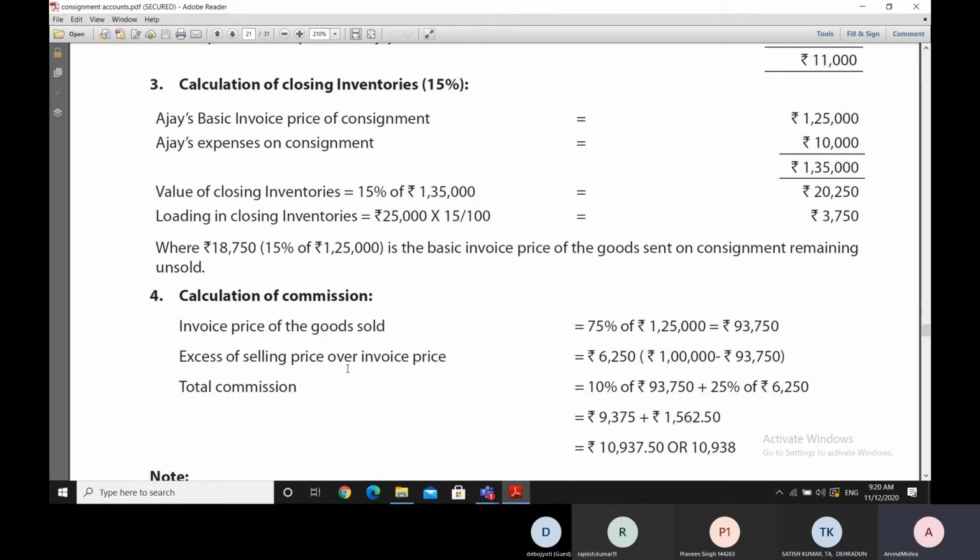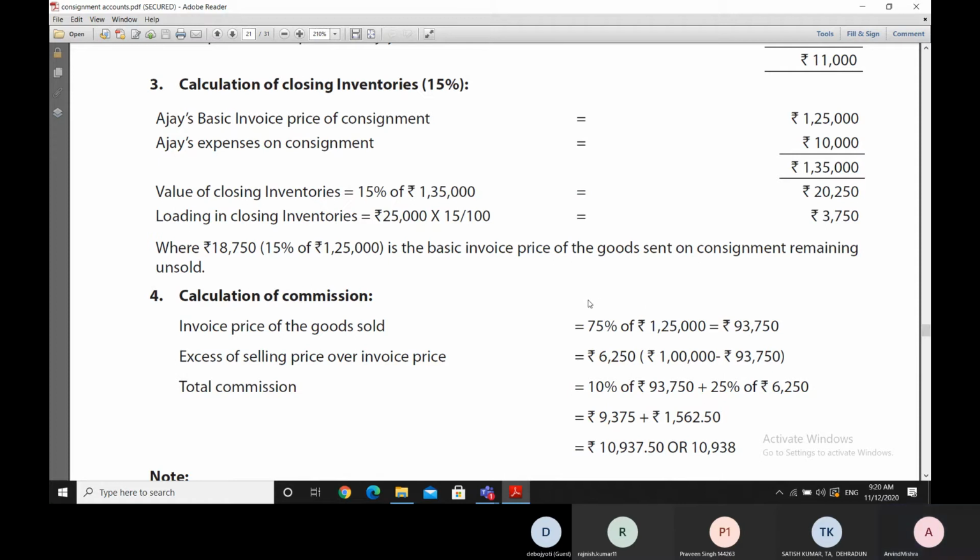And excess of selling price over invoice price we are finding out. Selling price is 1 lakh rupees because goods were sold for 1 lakh rupees, and their corresponding invoice price was 93,750. Why was the corresponding invoice price 93,750?